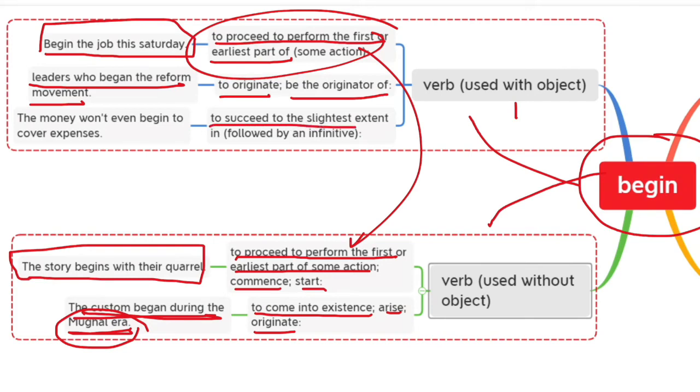To succeed to the slightest extent in, followed by the infinitive. You don't have to understand this. To succeed to the slightest extent. The money won't even begin to cover expenses. Okay, in this example, we are trying to say that the money this person is earning is not covering his daily expenses. So we are saying that the money won't even begin to cover his expenses. So he had to earn more so that his expenses would be covered.